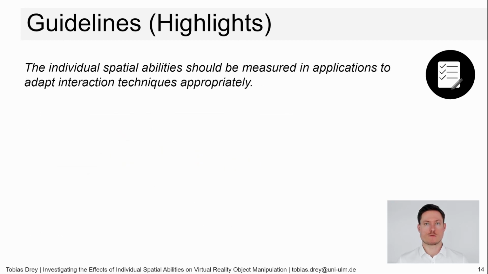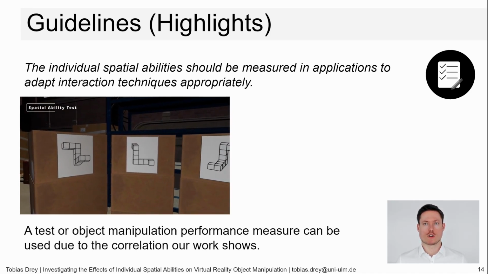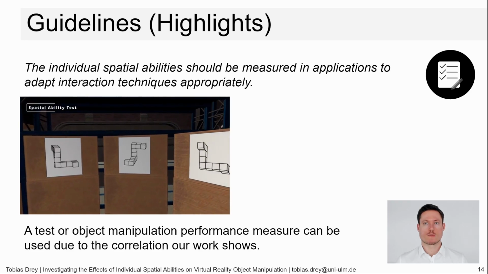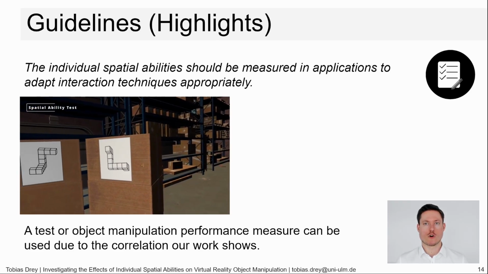The second guideline puts this further and states that the individual spatial abilities should be measured in applications to adapt interaction techniques appropriately. This can be done by a spatial ability test, like the one we used of Vandenberg and Kruse, but object manipulation performance measures can also be used for that, as our work showed a correlation.